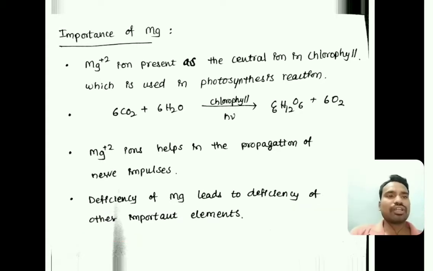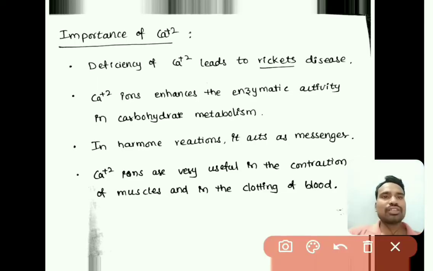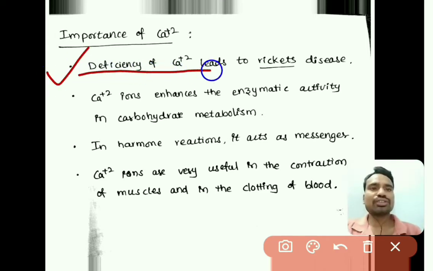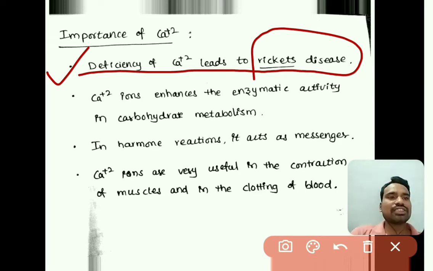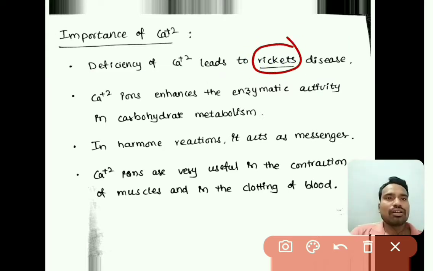The next one is importance of calcium 2+. Calcium is very essential for the development of bones in our human body. The deficiency of Ca2+ leads to rickets disease. Rickets disease is related to weakened bones, and it is majorly from the deficiency of calcium 2+ ions.